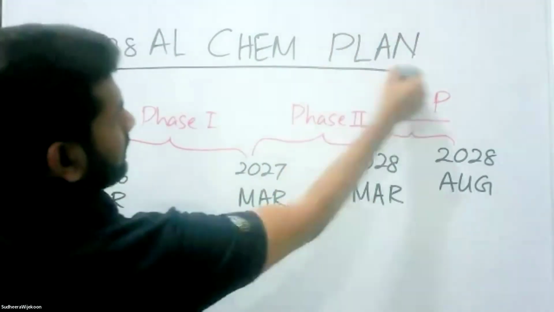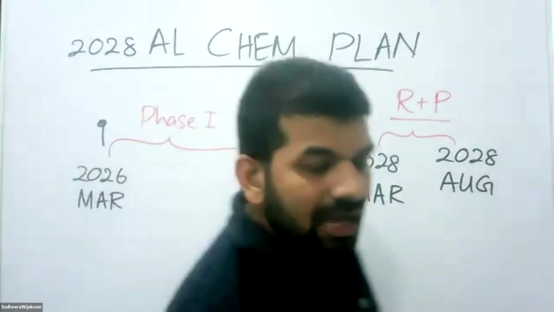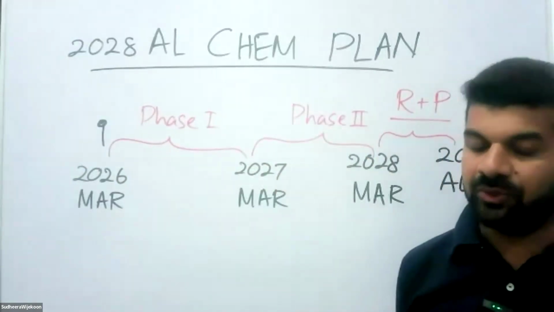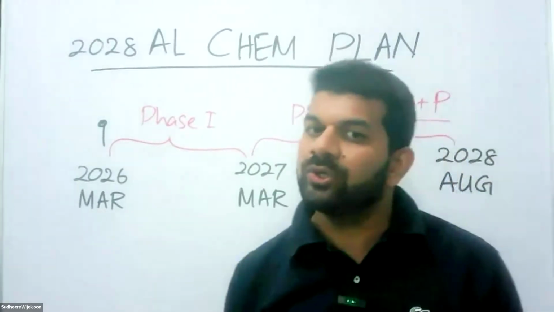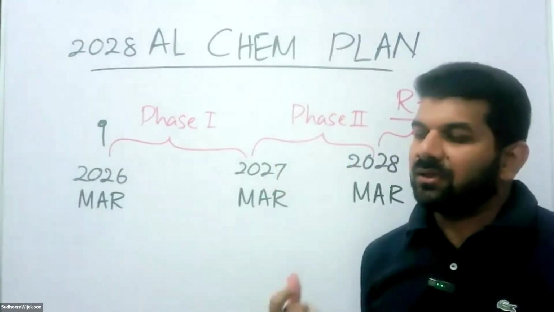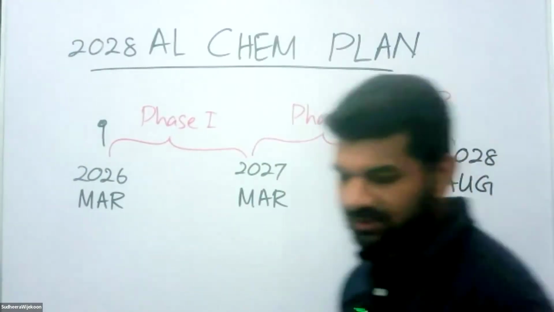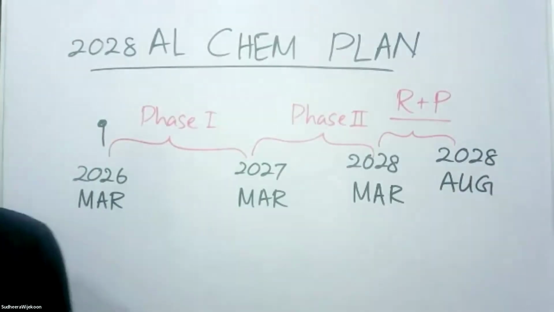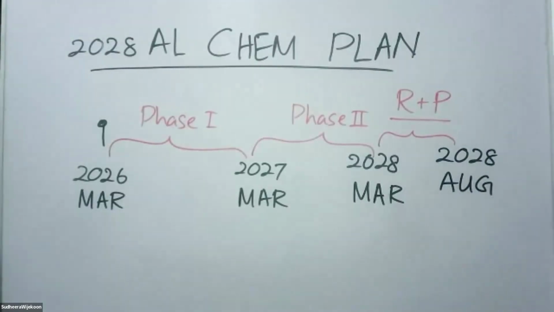At the end of the class today, I will send you a document regarding this plan, and I'm going to work according to that plan. I have been working according to this plan for more than 5 years, and we have gained maximum results once we work according to this plan. Now I'll show you a small presentation. In this presentation, I have given all the information that we are going to discuss.